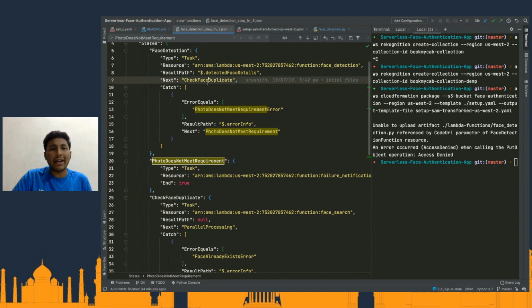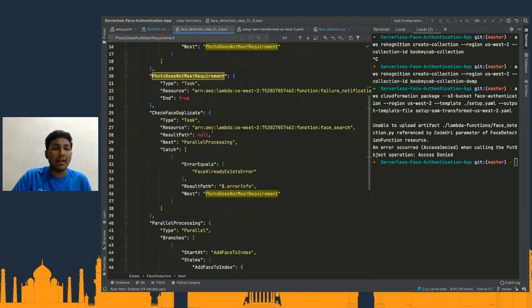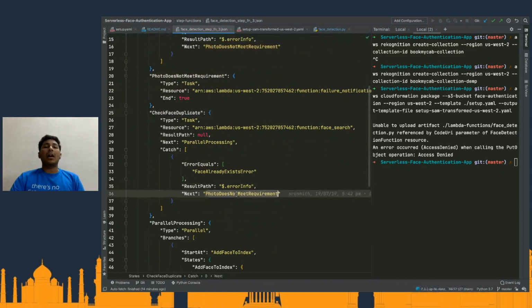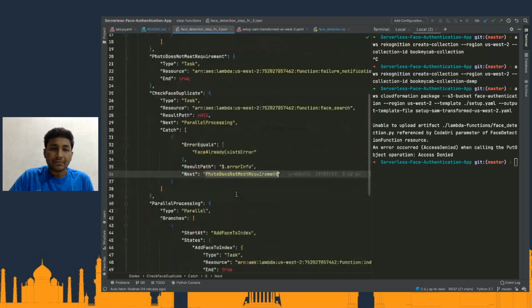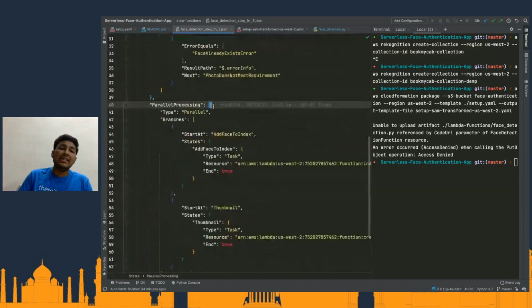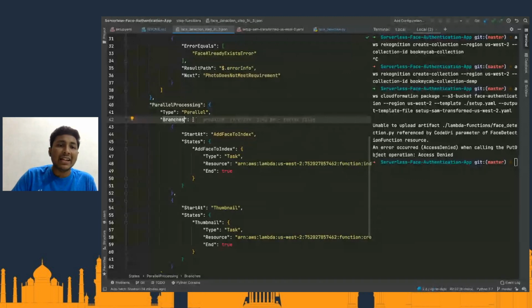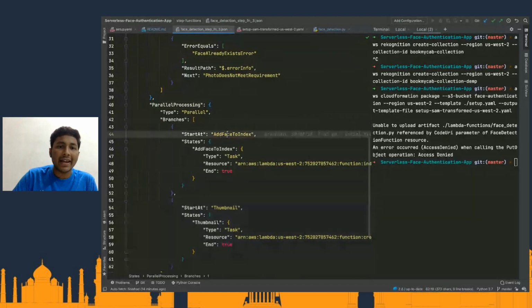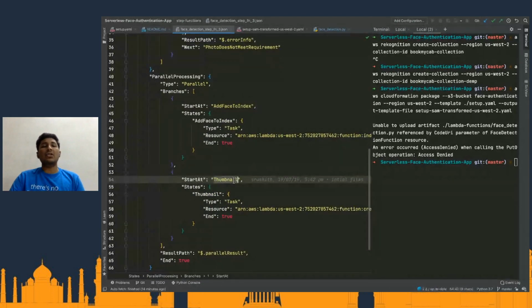So that is the use of this one. If at all there is no error, it will get inside the check face duplicate, which is again another Lambda function. Again, here also I'm having a catch block. And the next one, the parallel processing that we discussed about. In the parallel process, I have a branch. Inside the branch, basically, I have two branches. One is to create the index for my face, and the other one is to create a thumbnail. Both of them have